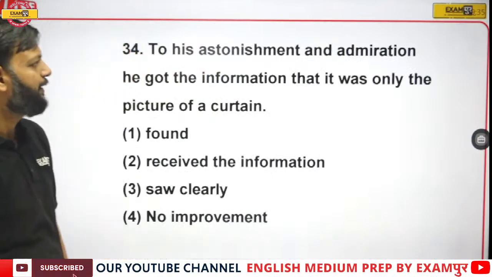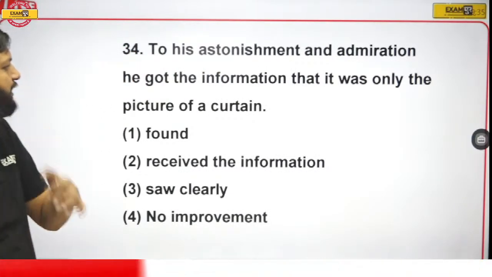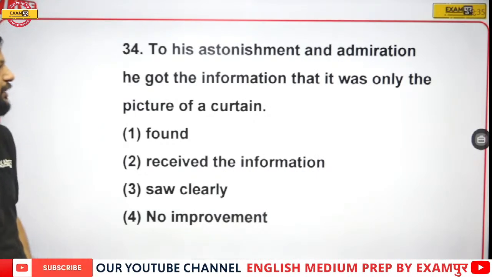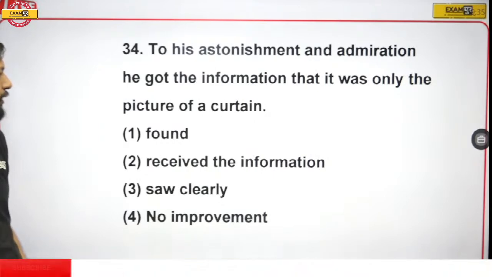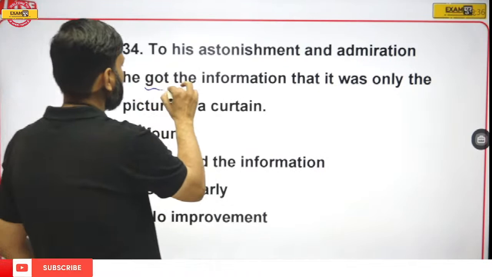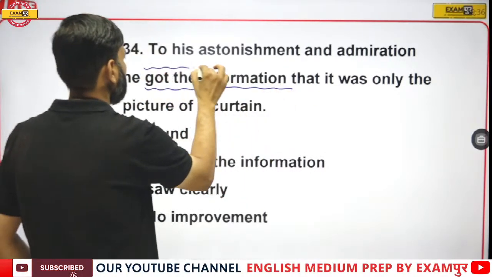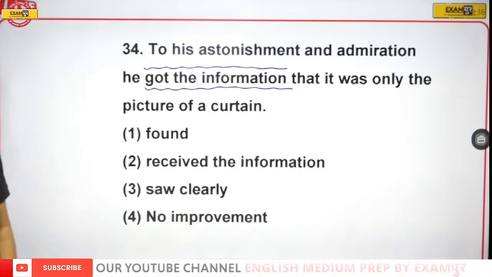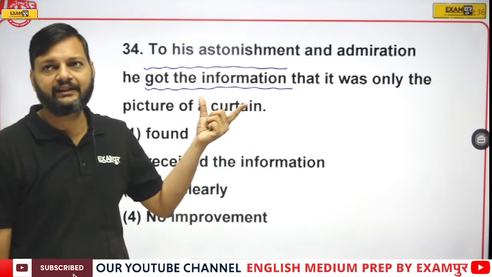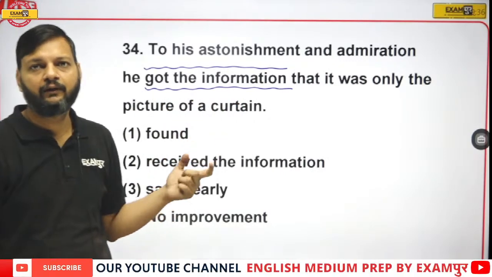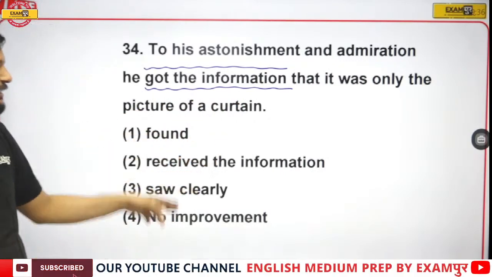"To his astonishment and admiration, he got the information that it was only the picture of a curtain." "Got the information" is the underlined portion. If you think "got the information" is right, choose no improvement, and if you think it is wrong, you can replace it by any of these 3 options.